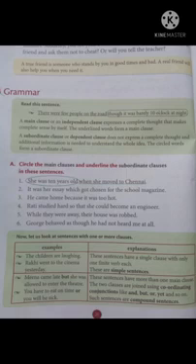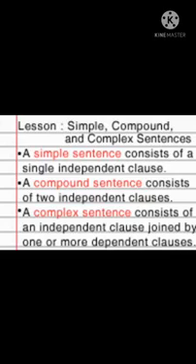Is it clear? Now we have a box with 3 types of sentence. The first one is the simple sentence, the second one is the compound sentence, and the third one is the complex sentence. You have already learned about simple, compound and complex sentences in your 5th, 6th and 7th classes. We are just going to revise it again. Okay. Can you tell me what is a simple sentence?